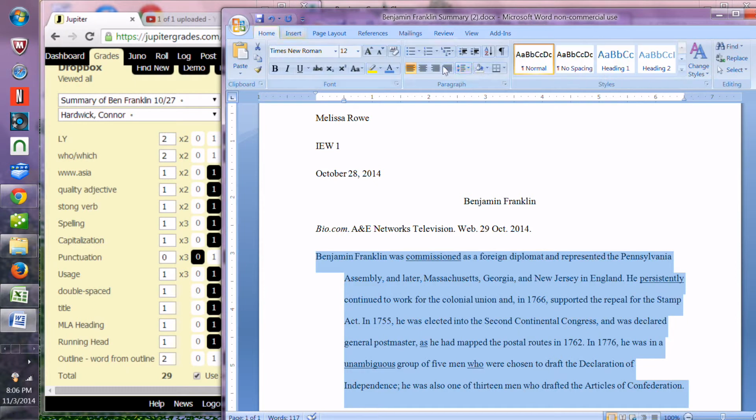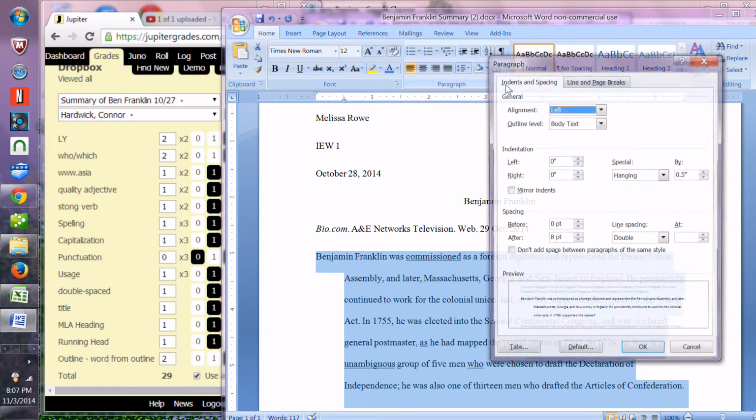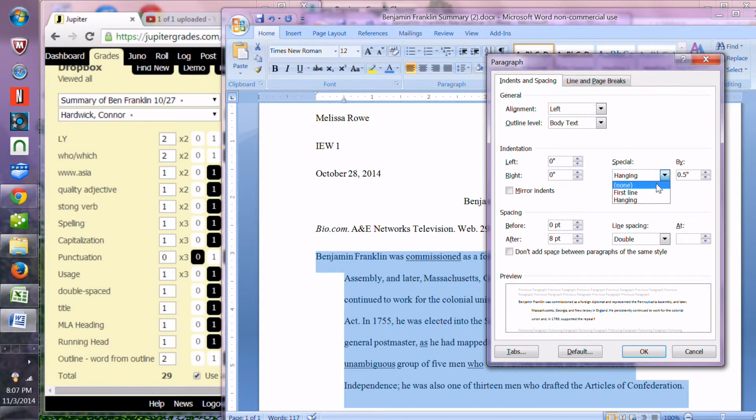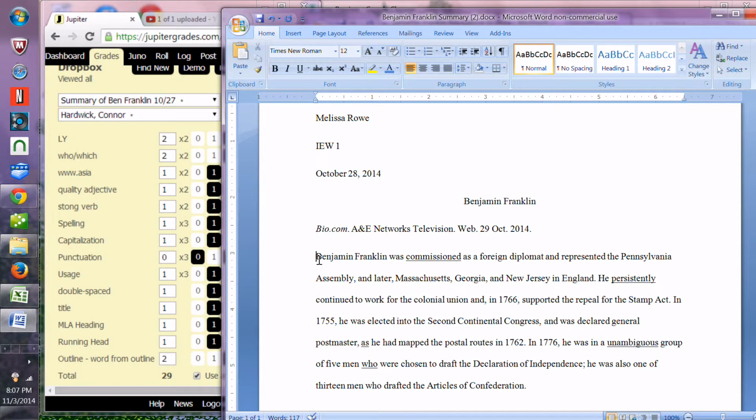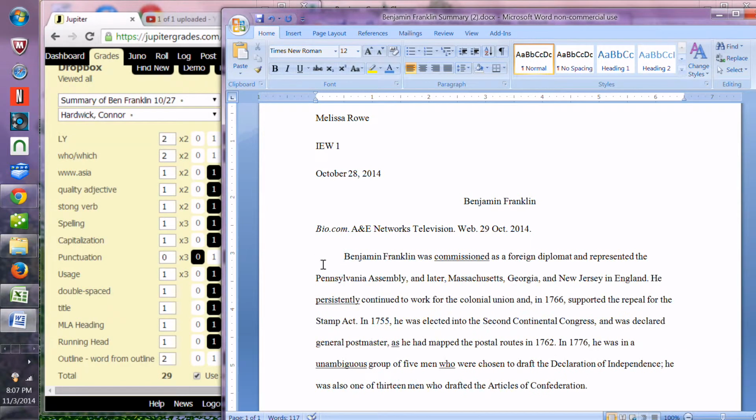Let's see if I can find where to take it off. Here we go. We want it none for the body so that we can indent the first line of the paragraph, because the source and the body paragraph do the opposite.